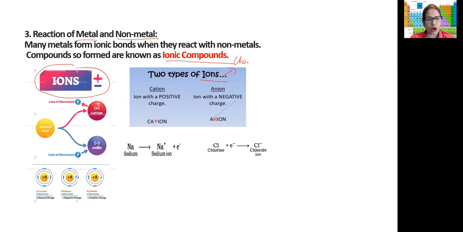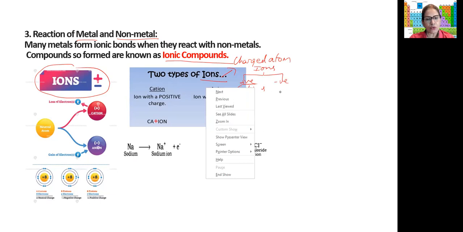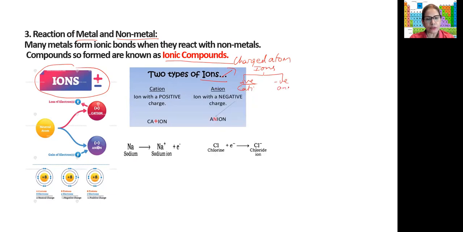An ion is a charged atom. Yes, an atom which is charged. It has either a positive charge or a negative charge. Now, all ions can be either positive or negative. The positive ions are also known as cations, and the negative ions are also known as anions. Yes, positive and negative. You all have studied all this.